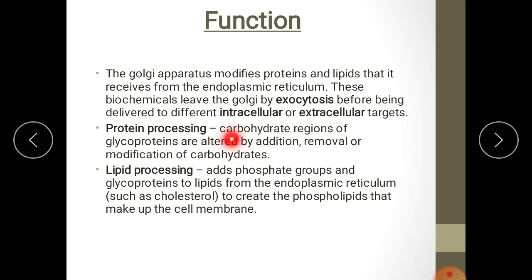Protein processing: carbohydrate regions of glycoproteins are altered by addition, removal, or modification of carbohydrates. Lipid processing adds phosphate groups and glycoproteins to lipids from the endoplasmic reticulum to create phospholipids that make up the cell membrane.